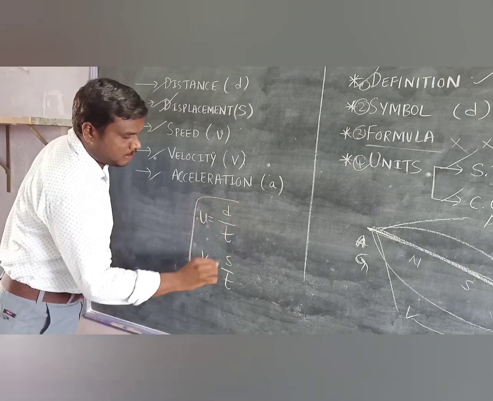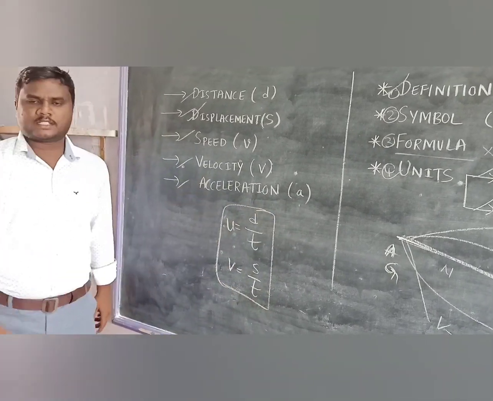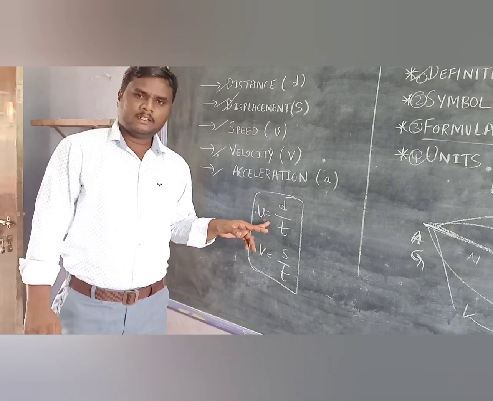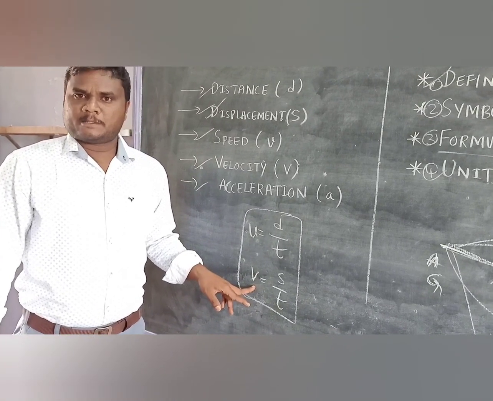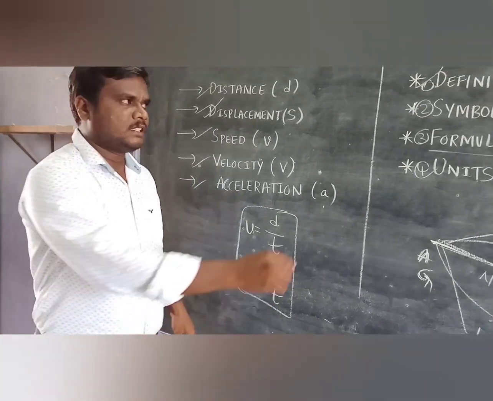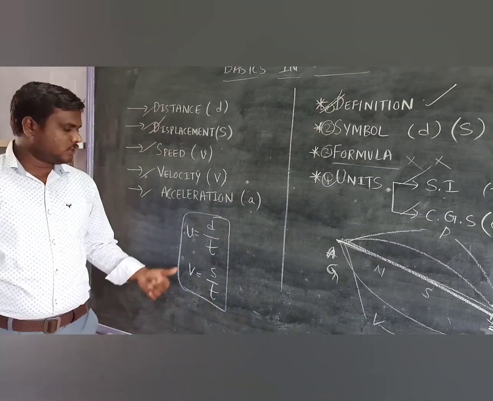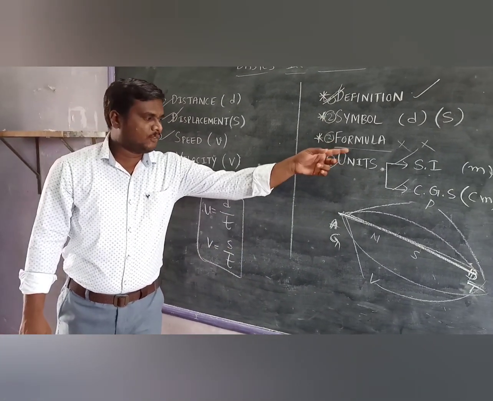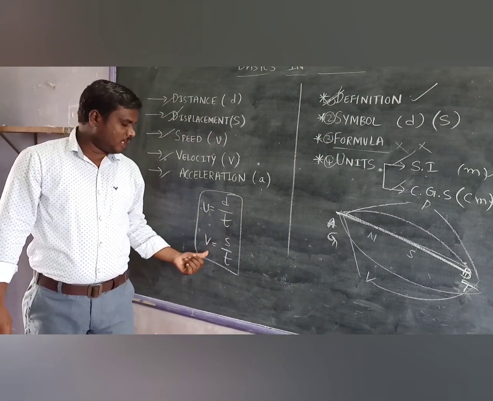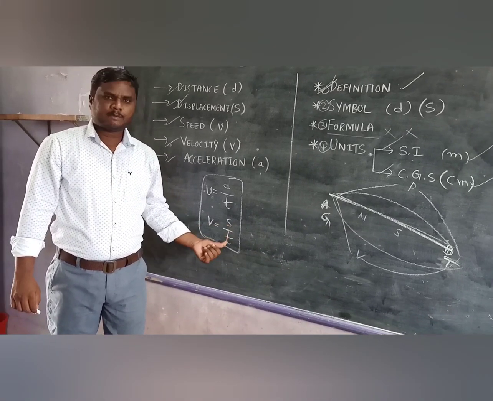So these are the 2 formulas for it. The ratio of distance and time we can call as speed. The ratio of displacement to the time we can call as velocity. These are the 2 definitions for those. The symbol for those is V. The formula for speed is d by t. The formula for velocity is displacement by time.